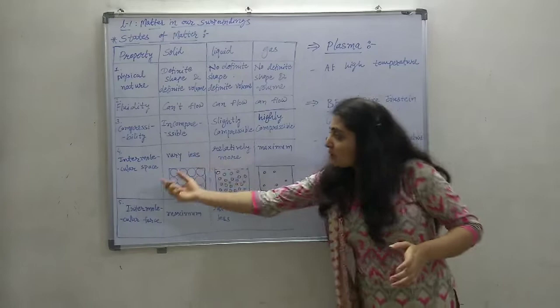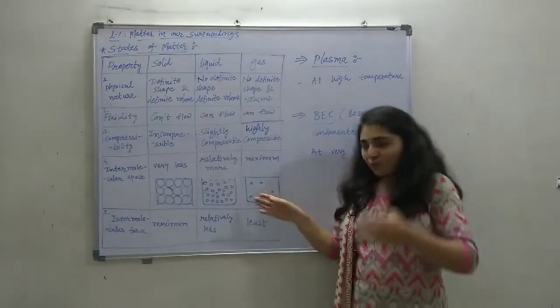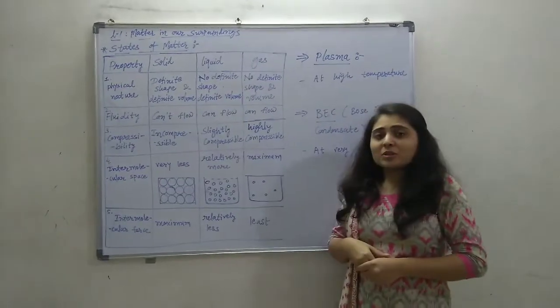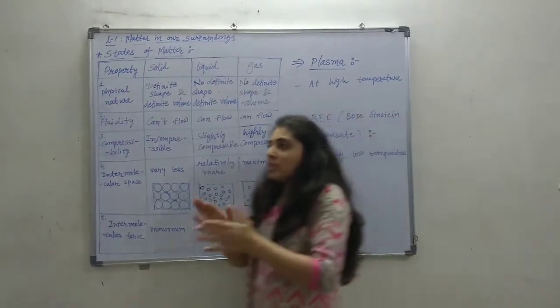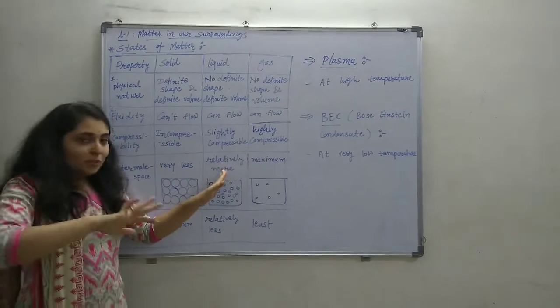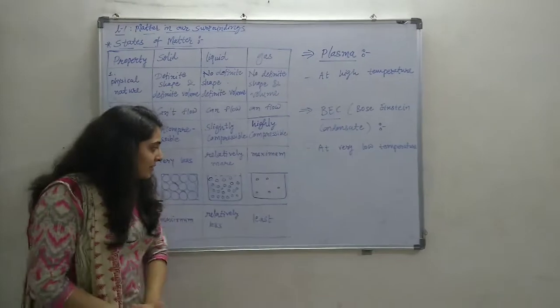So the intermolecular space in a gaseous state is maximum. As you can see in a container, if gas is filled, the intermolecular space between the particles will be like this. So intermolecular space is least in solids, moderate, meaning relatively more, in liquids, and maximum in gases.